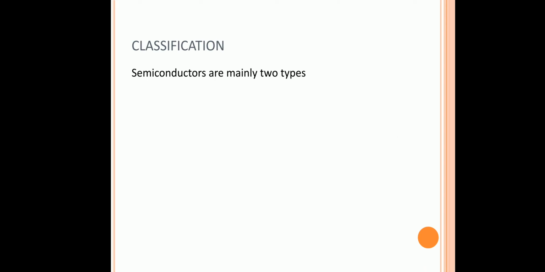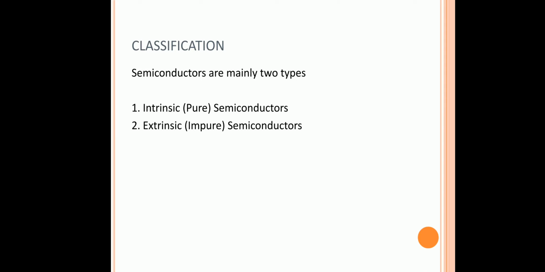Then what is the classification of semiconductors? Semiconductors are mainly classified into two. One is intrinsic, the purest form of semiconductor, and the other is extrinsic, the impure form of semiconductor. We can study the detailed form of these intrinsic and extrinsic semiconductors. First is the intrinsic semiconductor.